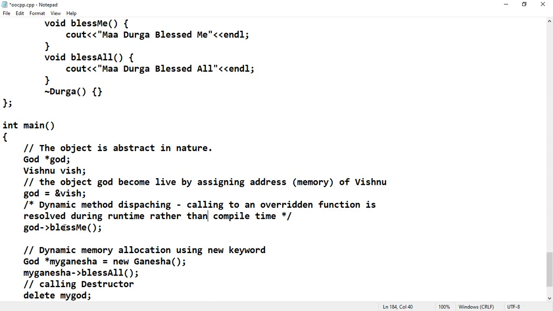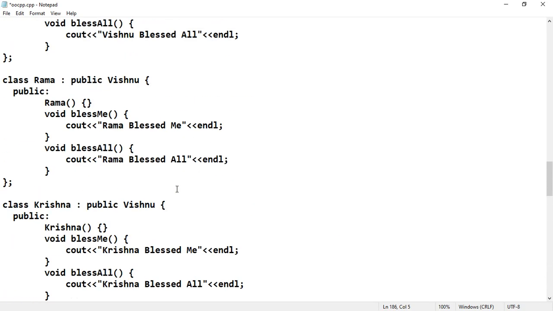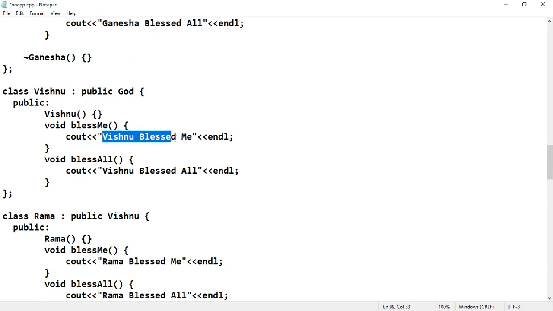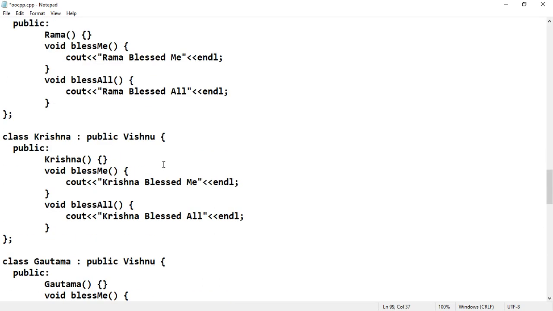That means during runtime, because to this God ampersand, Vishnu is initialized. So thereby what will happen, the bless me function which is defined in the Vishnu class will be invoked according to the dynamic method dispatching. So when I say God arrow mark bless me, the resultant value will be Vishnu blessed me. So this Vishnu blessed me will be printed.